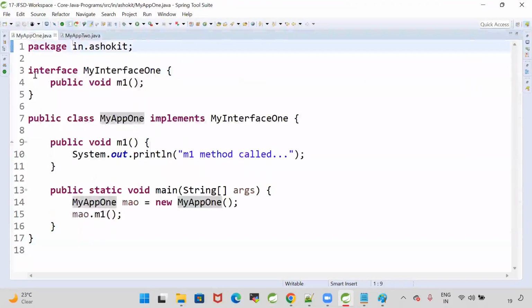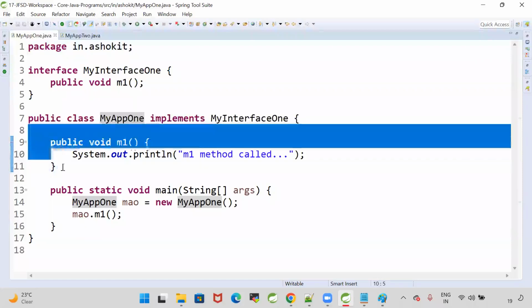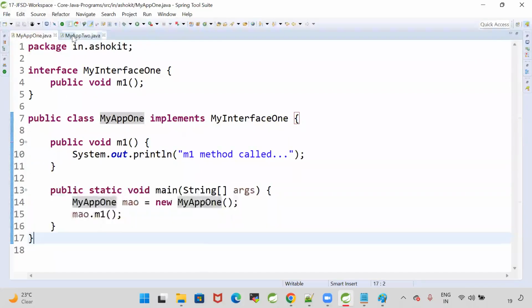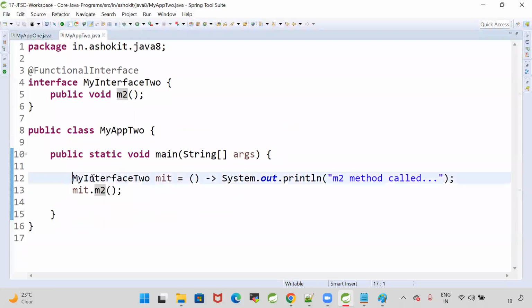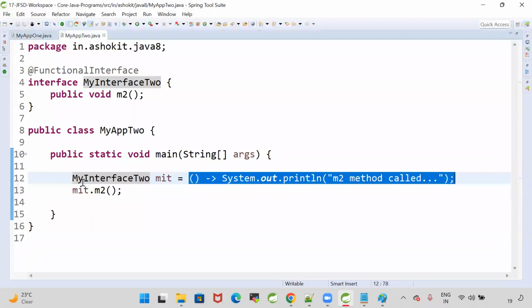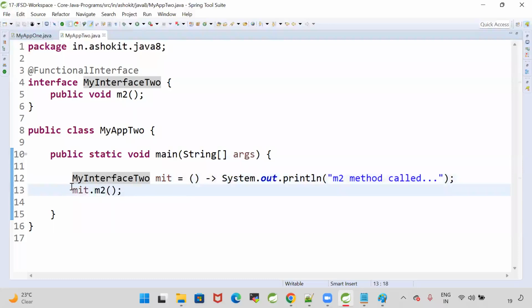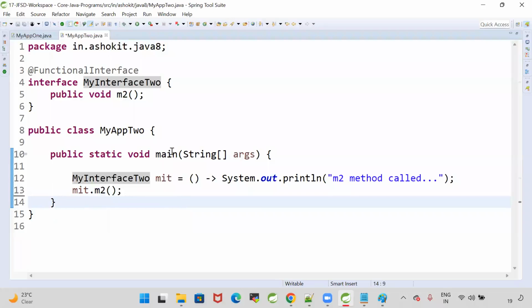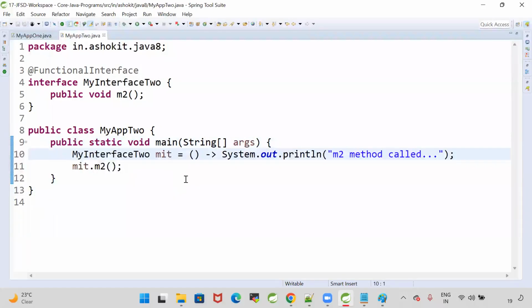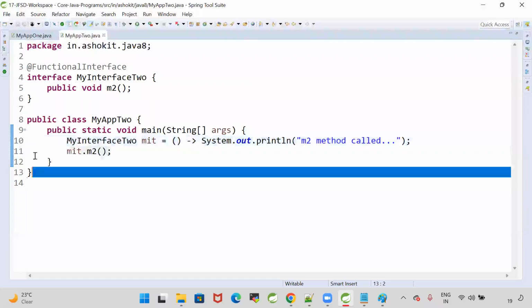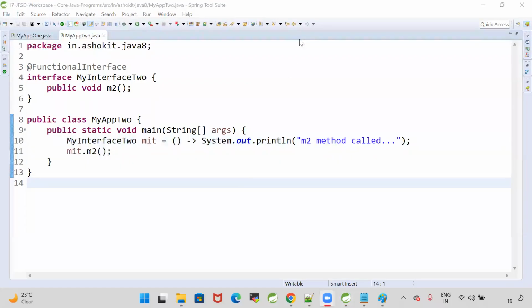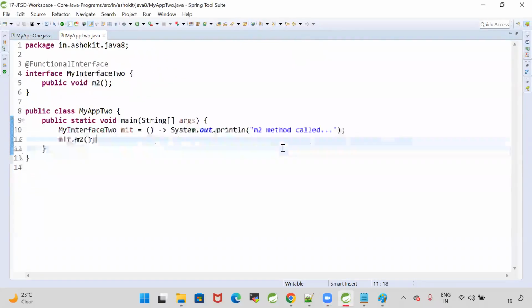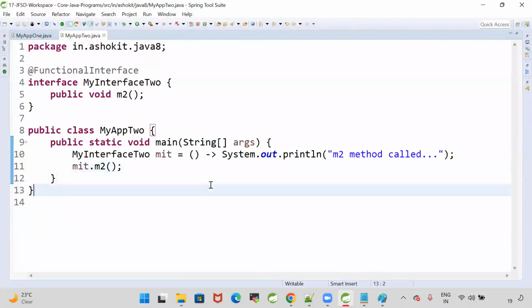Can we see earlier? The interface was implemented by a class, overriding the method, creating the object and calling the method. But now we just create a lambda, store the lambda into a functional interface, and invoke the lambda by using the functional interface method. Can I say we are writing fewer lines of code by using lambdas? Got my point? You don't need to implement that interface. That is the beauty of the lambda.